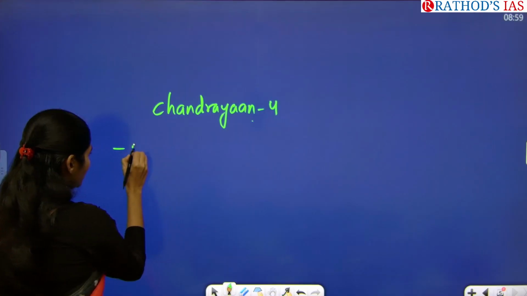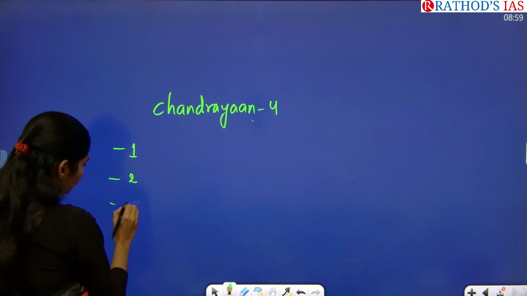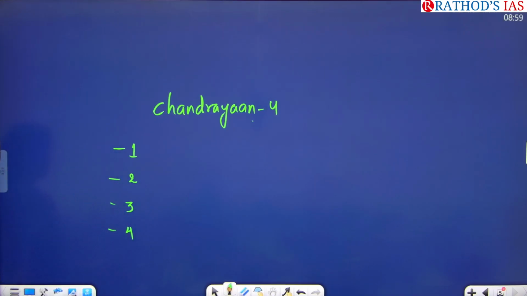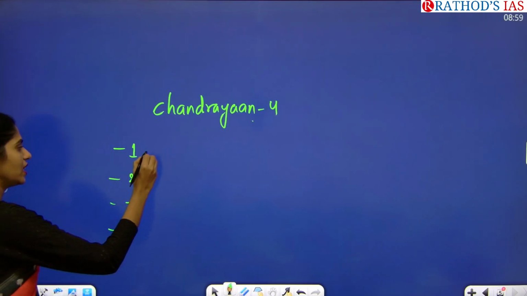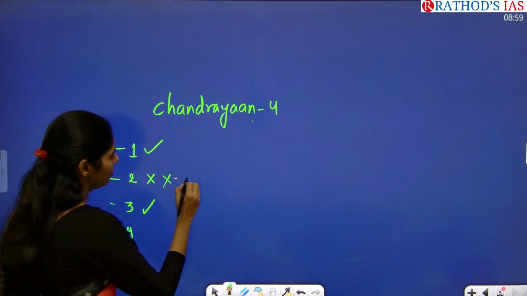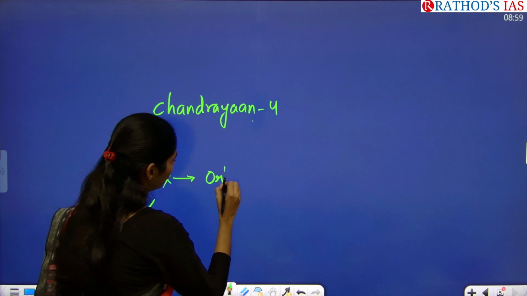So here you have to see the series of Chandrayaan 1, 2, 3 and 4. Out of these three, which is a success? Chandrayaan 1 is a success, Chandrayaan 3 is a success, and Chandrayaan 2 is a failure. Why? Because of the failure of the orbiter and rover.